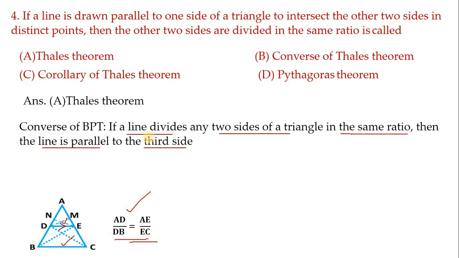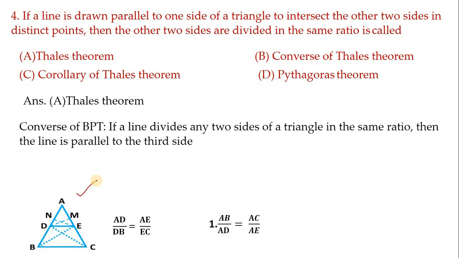Next, let us understand the corollary of Thales theorem. Very important this one, children. With the help of Thales theorem, we can prove another two results. Among that, the first one is this: AB by AD equals AC by AE. If you look at this, you may not understand anything, but take the help of the figure. AB means this full side by only this AD, and next this full side AC and AE. This also can be proved with the help of Thales theorem only.